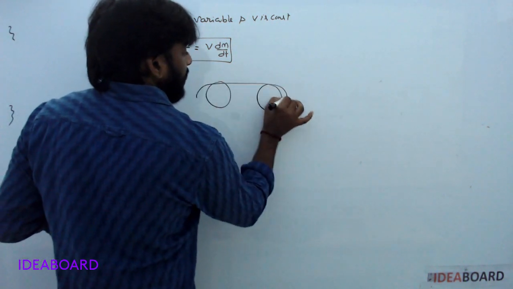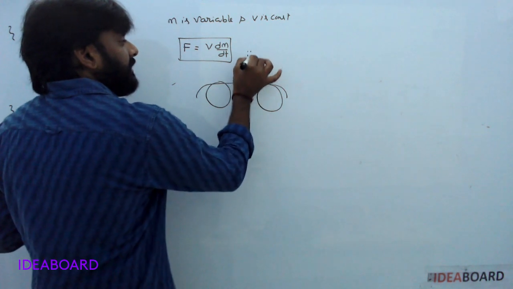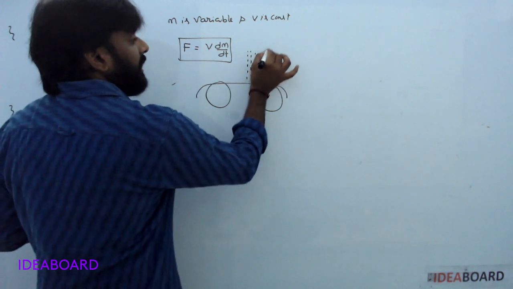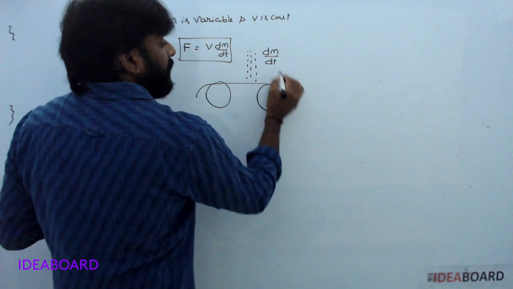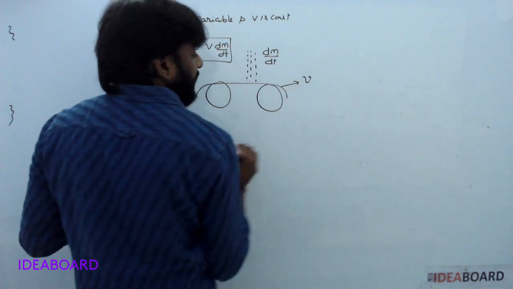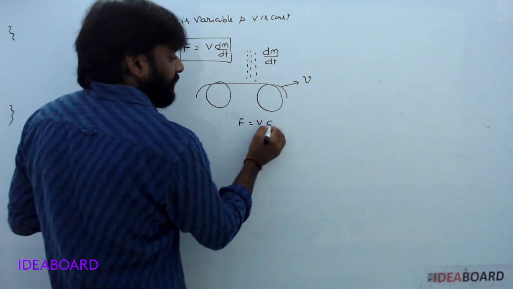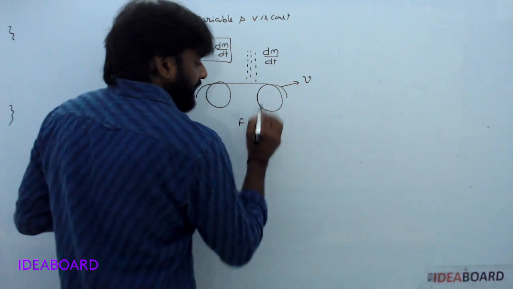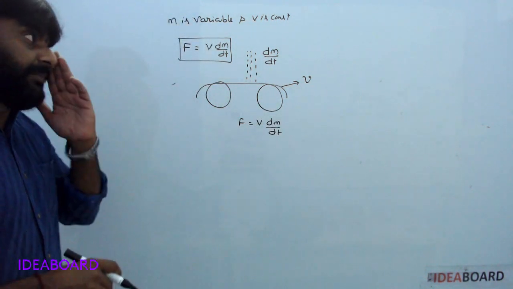Now it is a conveyor belt. Here sand or gravel falls at the rate of dm by dt. To maintain the constant velocity v, the required force is equal to v into dm by dt. F is equal to v into dm by dt.